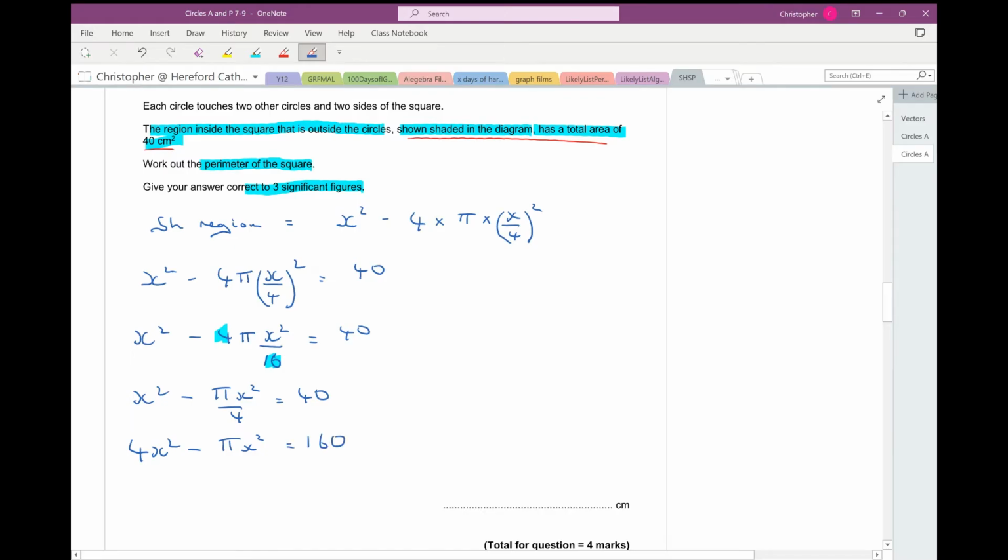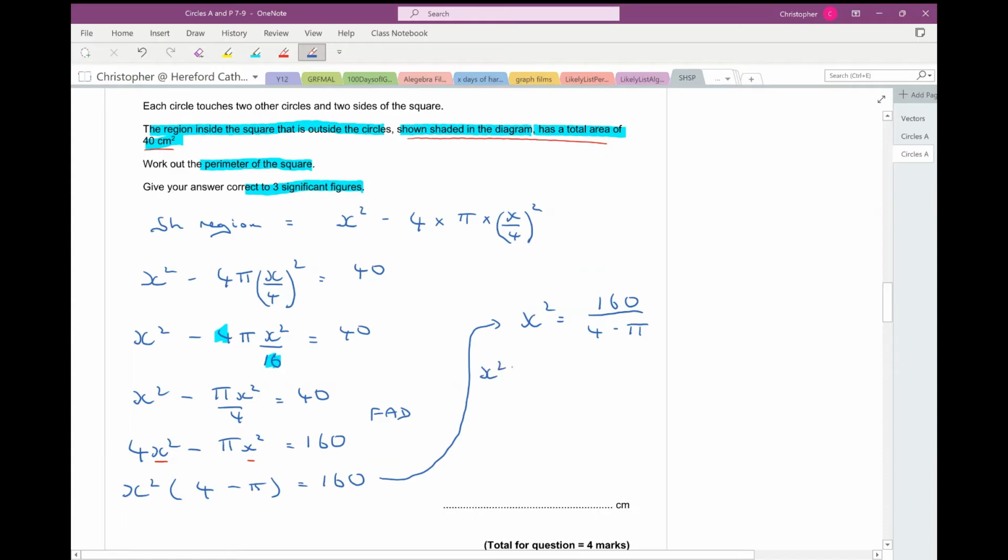Now I've got to solve this for x, so the secret is going to be I'm going to factorize and divide. I'm going to FAD here, factorize and divide, because you see how you've got x squared in both of these expressions. So I'm going to factorize, take out the x squared, (4 minus pi) equals 160. So therefore, x squared equals 160 divided by 4 minus pi. Okay, so now I can find x. So 160 over 4 minus pi, I'll put that into my calculator and square root it.